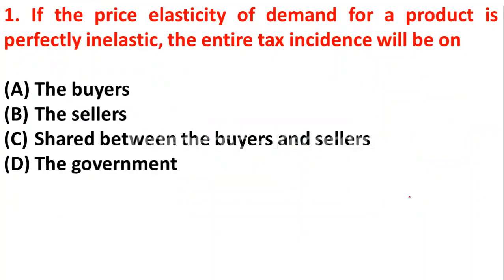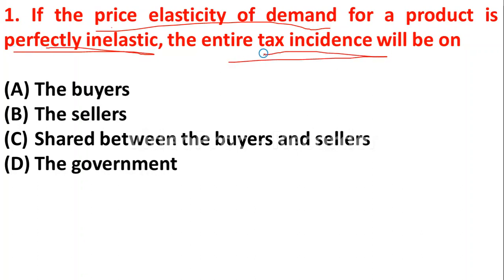So let us move to the questions here. The first question is, if the price elasticity of demand for a product is perfectly inelastic, the entire tax incidence will be on. So where buyers are not having any other option, they have to buy that good. In that case the tax incidence means the person who is going to actually pay the tax. So in this case the entire tax incidence will be on the buyers. So option A, buyers, is the right answer.